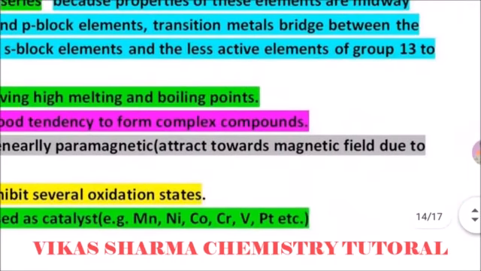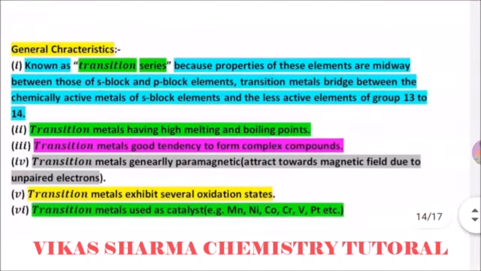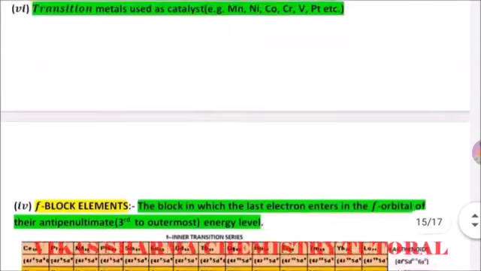Many types of catalysts you have read about in your previous classes. For example, in the hydrogenation process you read about nickel, so nickel is also a transition element. Others are manganese, nickel, cobalt, chromium, vanadium, platinum. They are also used as catalysts, meaning they form temporary bonding with the compounds.